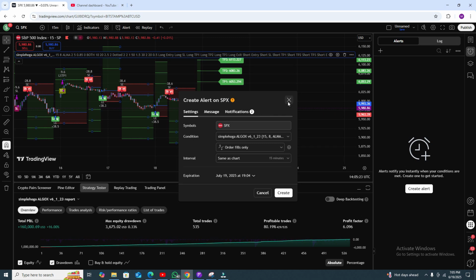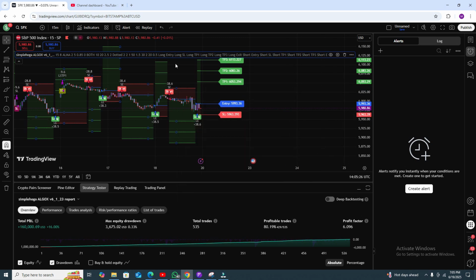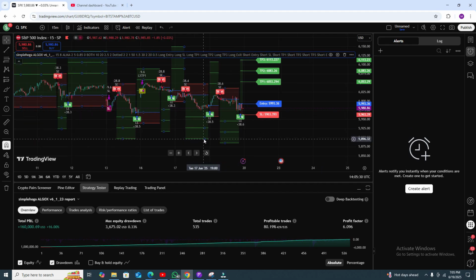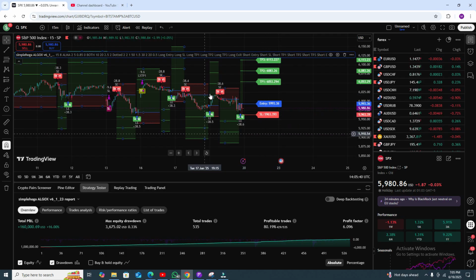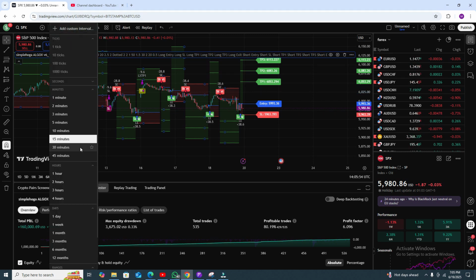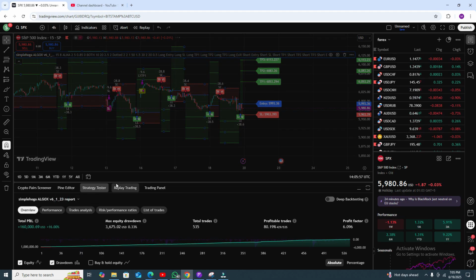So alerts are available, because mostly people are looking for an indicator that creates alerts, as they do not have time. The alert will be created and they will automatically see the alerts and go for the trade. That's actually easy, because in 2025 most people are busy and do not have time to look at the chart all the time, so that is a good option for people who do not have time. Okay, go to the 4 hour time frame.